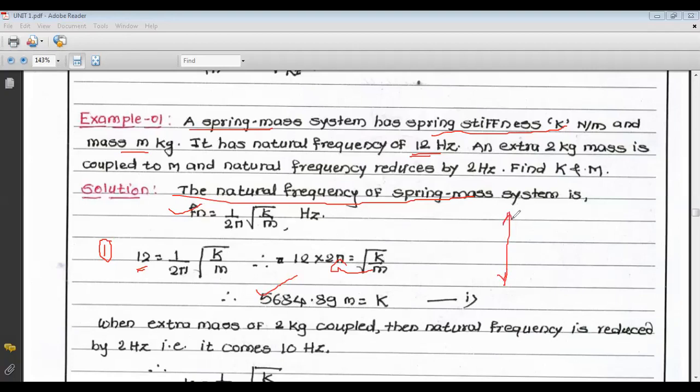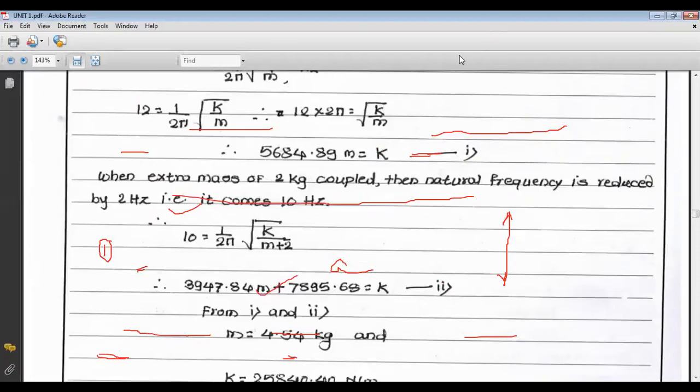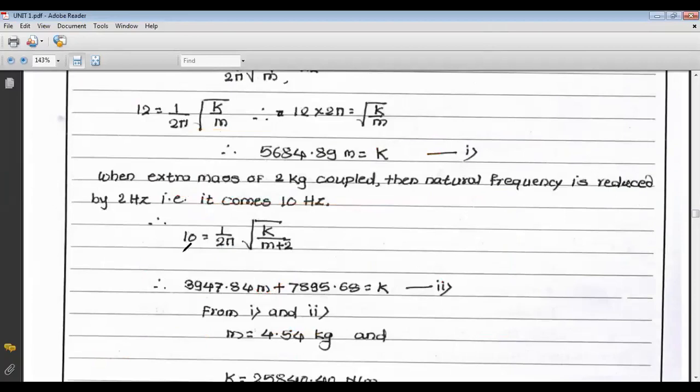Now in the second case, what has happened? An extra mass is given, an extra mass of 2 kg, and the natural frequency is reduced by 2 hertz. So in the first case the natural frequency is 12 hertz, it reduced by 2 hertz, so it becomes 10 hertz. So for the second case, your natural frequency is 10 hertz.